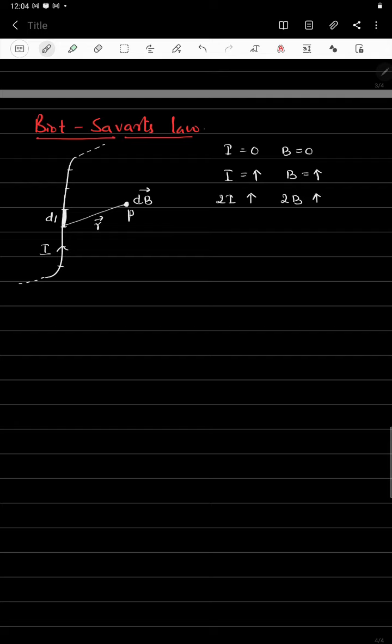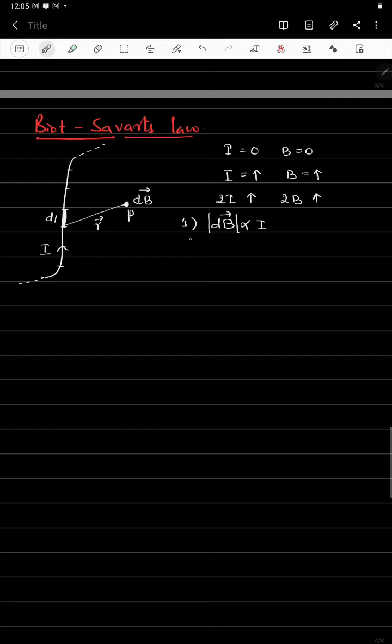If we go on increasing the current, the magnetic field goes on increasing. It means the first parameter is that the magnitude of the magnetic field dB is directly proportional to the current.